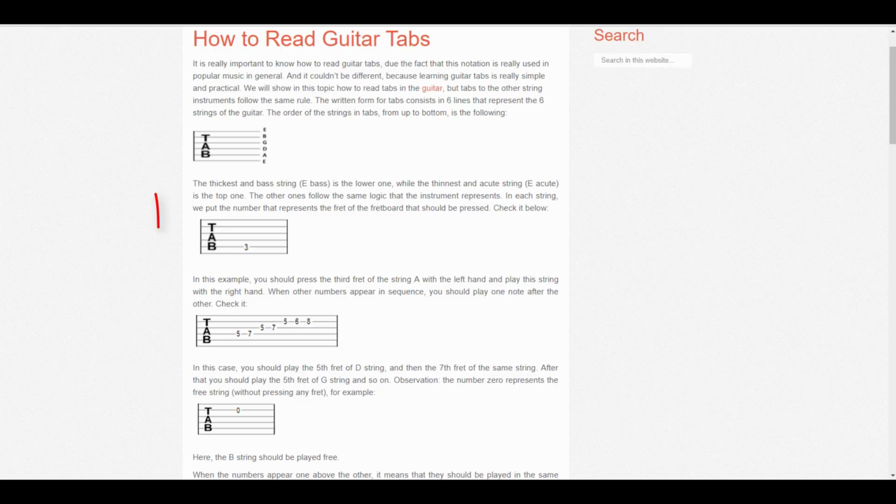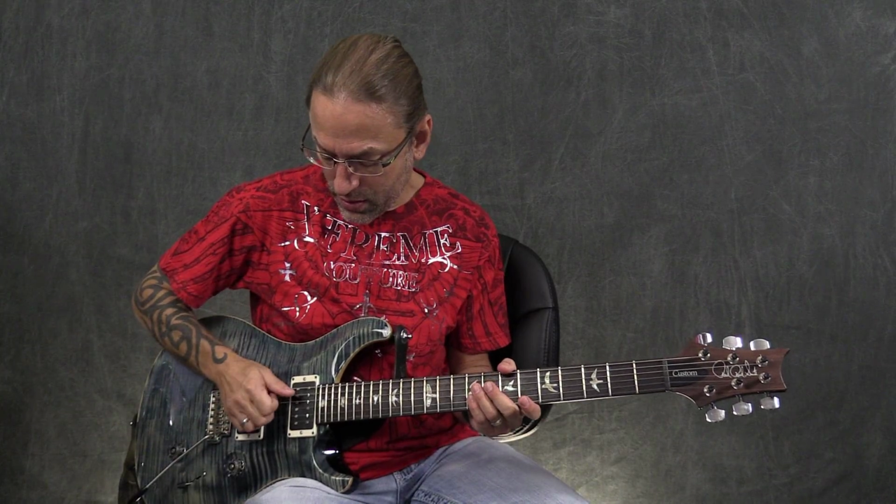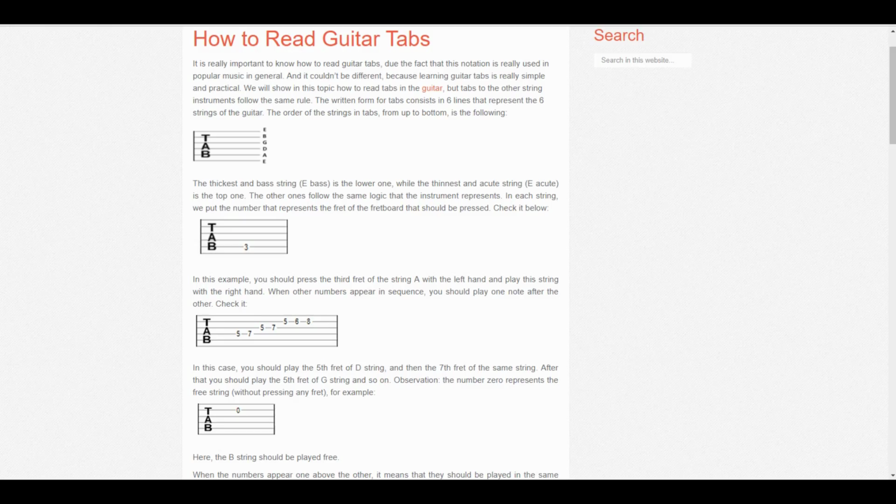So let's look at the next little thing here. Okay, right here we're seeing a number 3. That number 3 means on the 5th string, which is this string, we're going to play the 3rd fret. We're going to play that note. Okay?